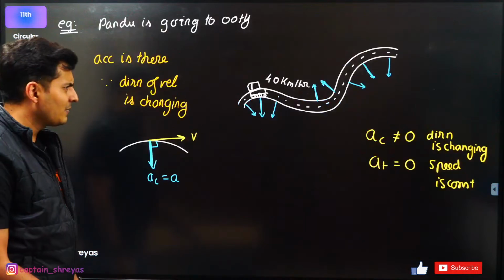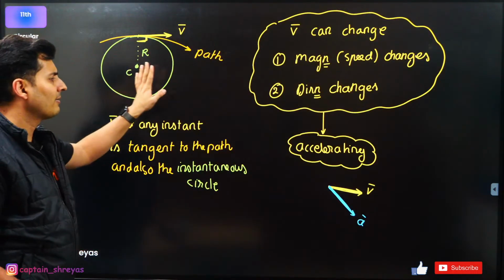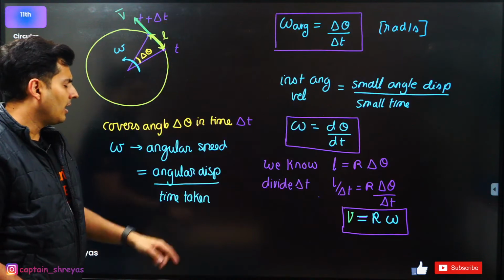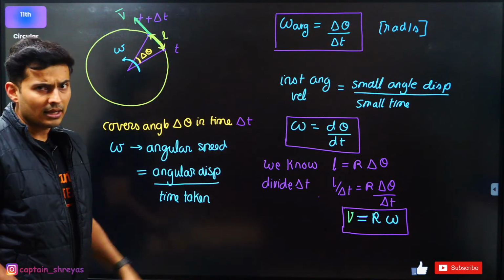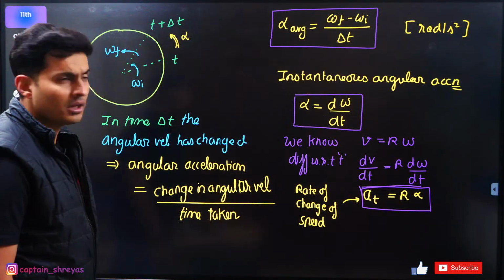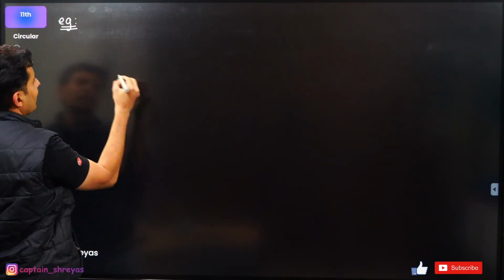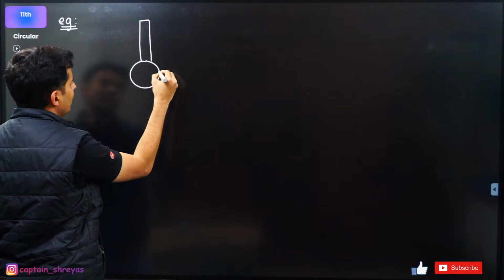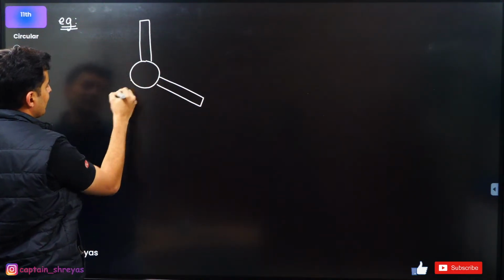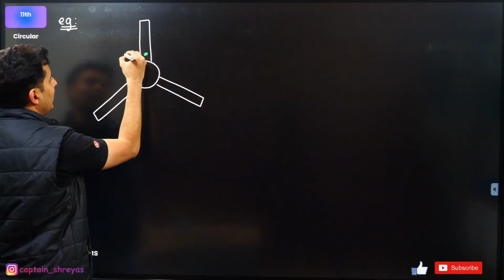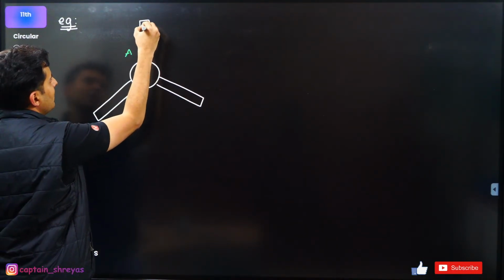Now let's do some questions based on whatever we have learned. See guys, whatever we have learned, I have shown you over here only. We have talked about length, r and theta, the angular velocity and linear velocity relationship, and the angular acceleration and tangential acceleration relationship. Let's see if you guys can do this question. So what do we have over here? We have basically a fan, and we take the blades of the fan, maybe something like this. Okay, and I mark certain points. This is point A, this is point B.